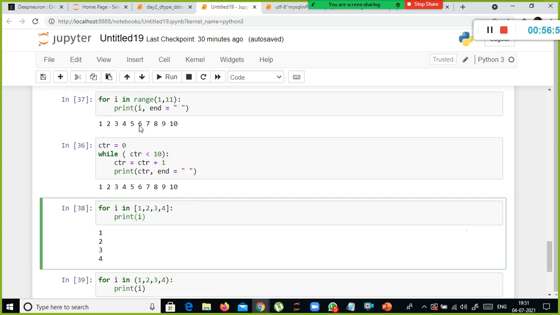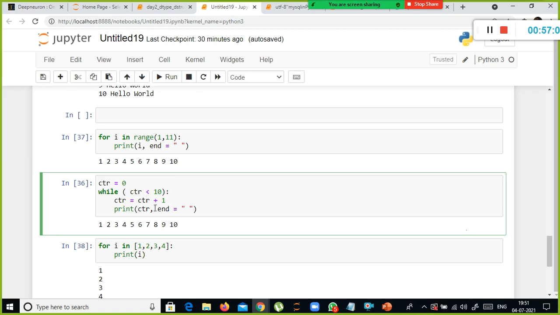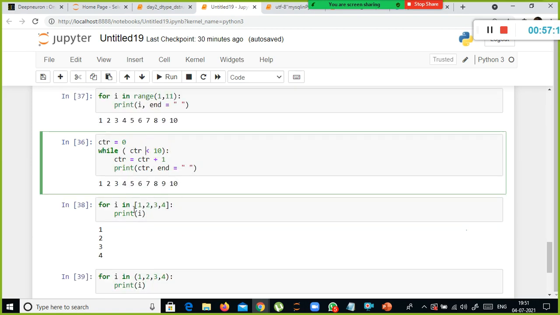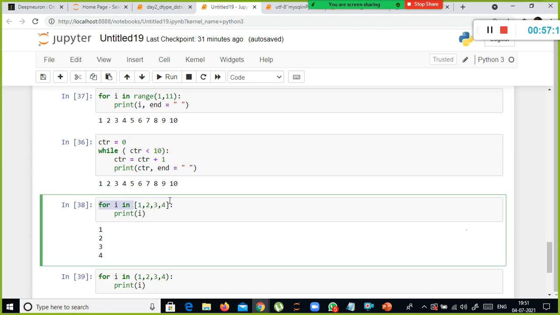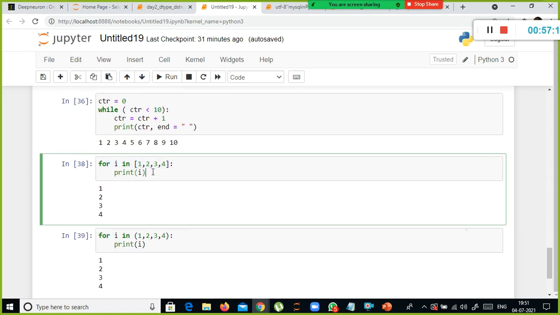And range is very much helpful to define the number of iterations. You can use this one for the number of iterations. The other one is, instead of using range, you can directly specify the list also. If you have a list, you can specify the list name. Or if you have only a few values in a list, you can put them directly here and take the values one after another.